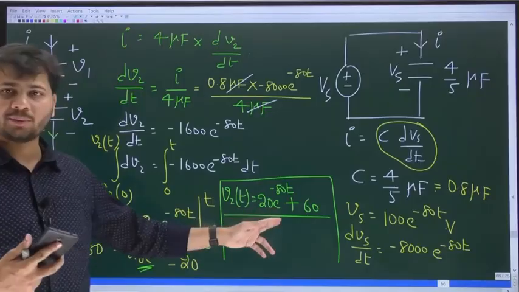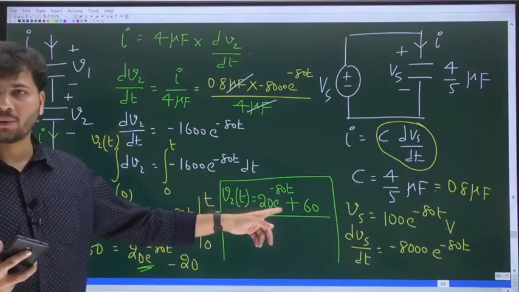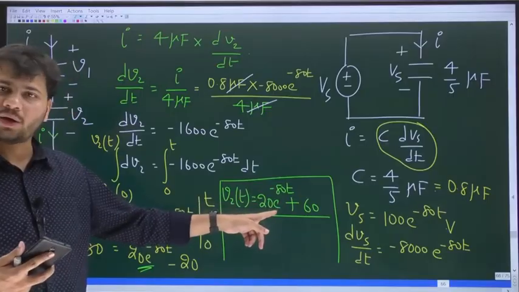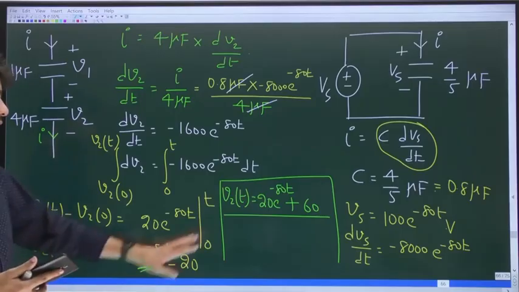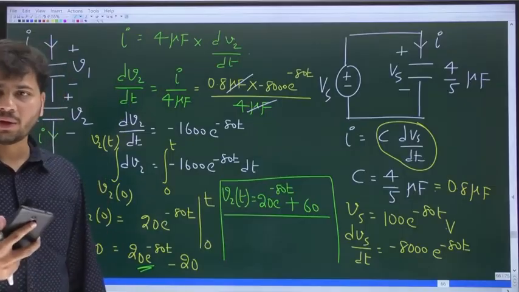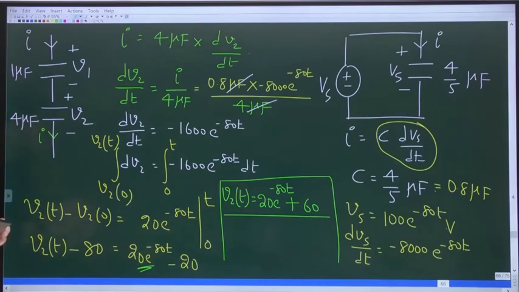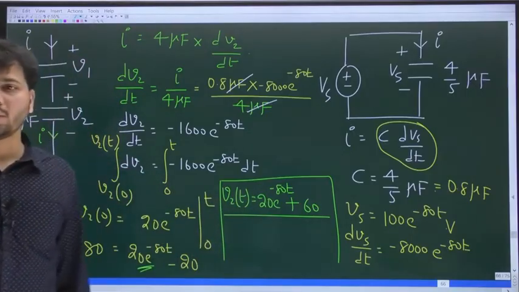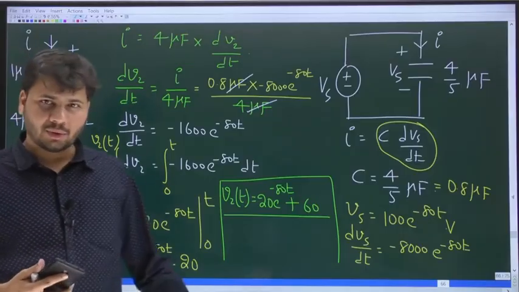It is 20 times e power minus 80t plus 60. If you put t equal to 0, what is e power 0? 1. 20 into 1 is 20. 20 plus 60 is 80. Already we know V2 of 0 is 80. So this expression satisfies the initial condition for the 4 microfarad capacitor. What is the initial voltage across the 4 microfarad capacitor? It is 80 volts. Even from this expression, we get the same value for the voltage across the cap, which is 80. I hope the solution is clear.